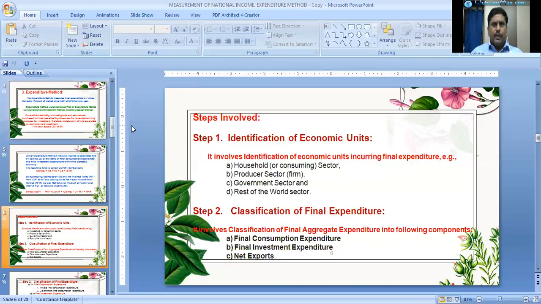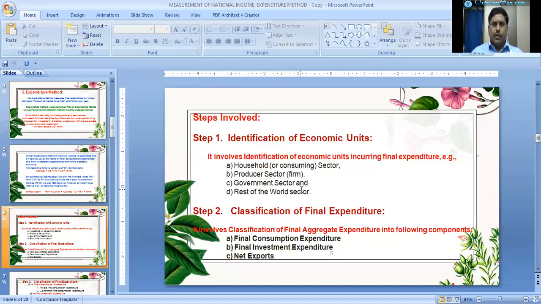Step one is identification of economic units, step 2 is classification of final expenditure, and step 3 is measurement of final expenditure. First we should identify the economic units, in the second step we should classify the final expenditure, and in the third step we can measure the final expenditure.